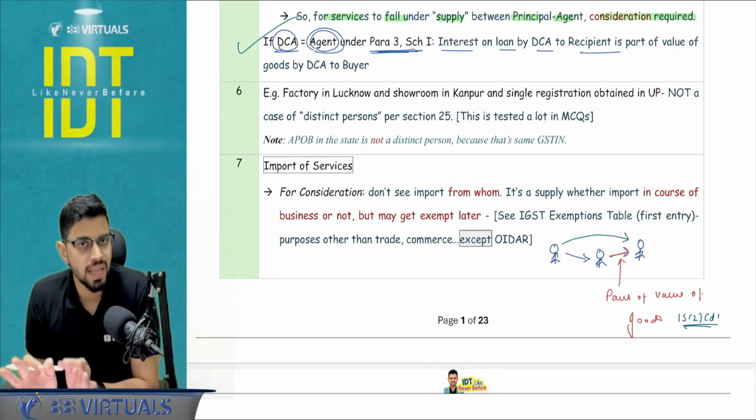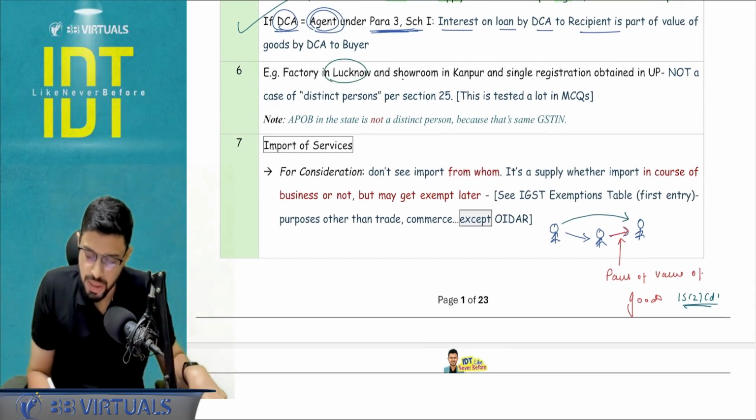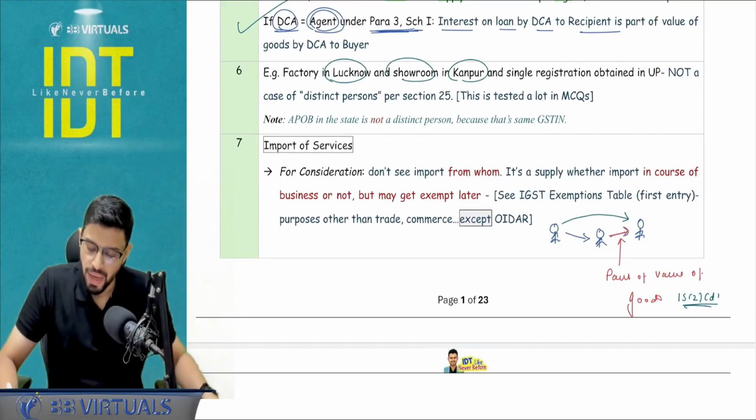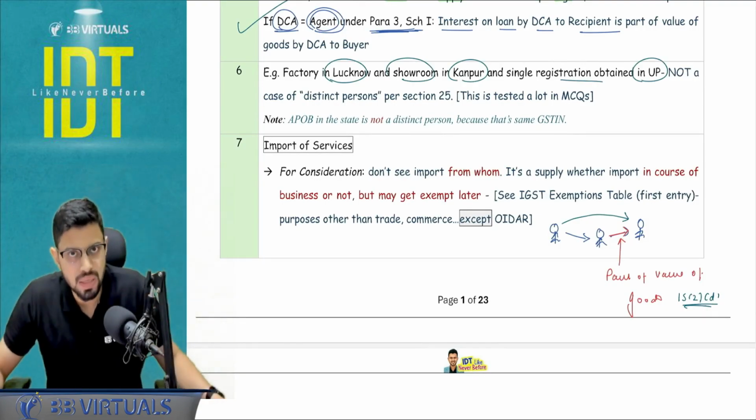Entry number 27, exemptions chapter. Is this clear? Next, there is a factory in Lucknow and a showroom in Kanpur, meaning both are in UP, and there is a single registration which I have obtained. It means it is not a case of distinct person. It means paragraph number 2, schedule number 1 will not apply.